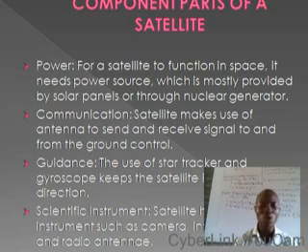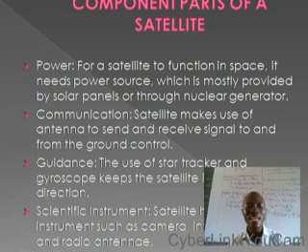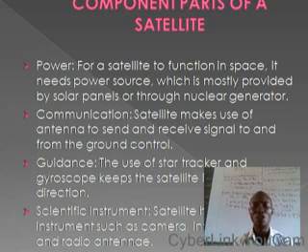Now we have the third component, which is the guidance. The guidance allows the satellite to keep its particular direction in space, so as not to move away from its original orbit.